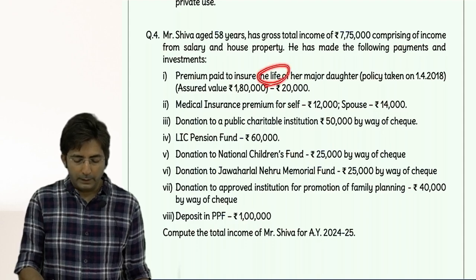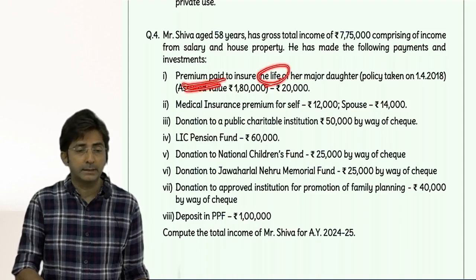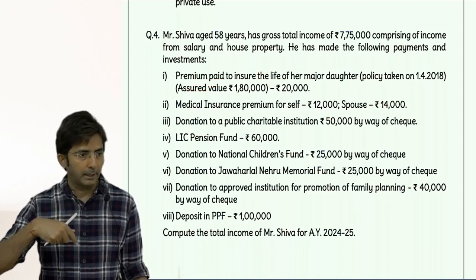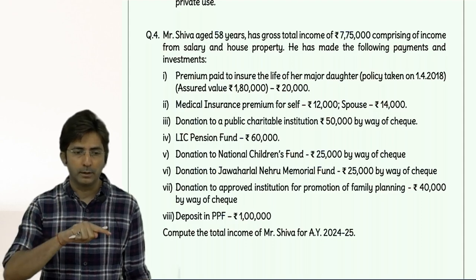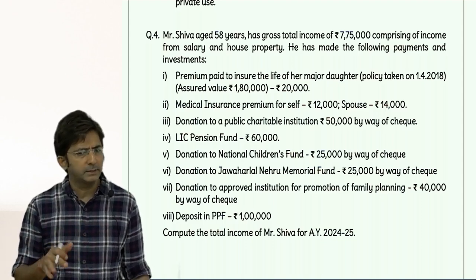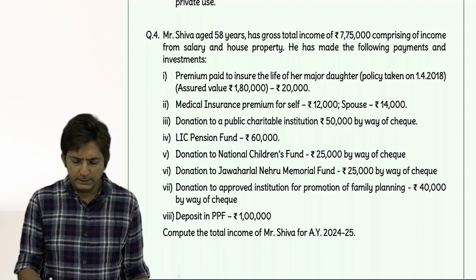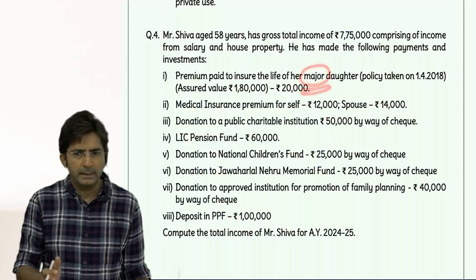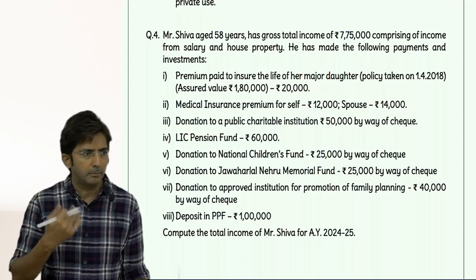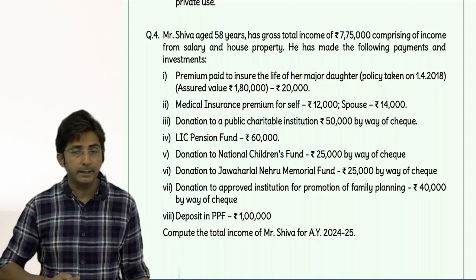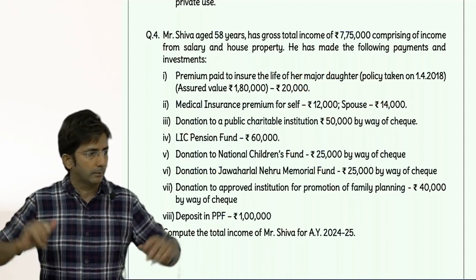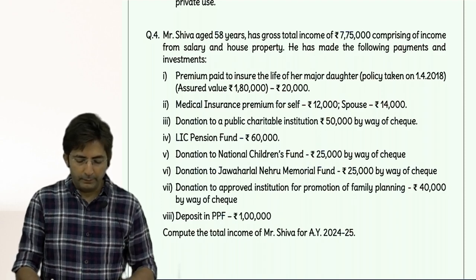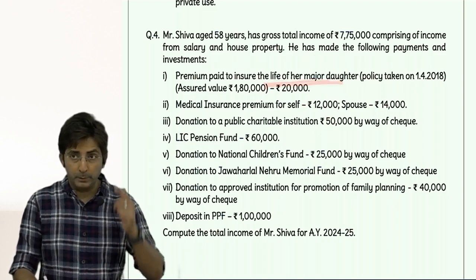Yes. Now tell me, for life insurance in 80C, what did I say? In 80C there are 3 persons allowed: assessee, spouse, children. And children can be minor, major, anyone. So they are just giving major to create confusion. It doesn't matter whether the children are major, minor, dependent, independent. It is just assessee, spouse, children. So it is allowed.